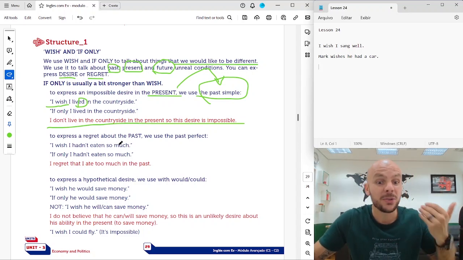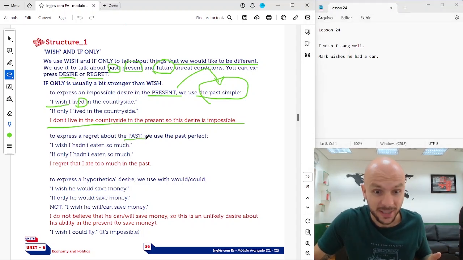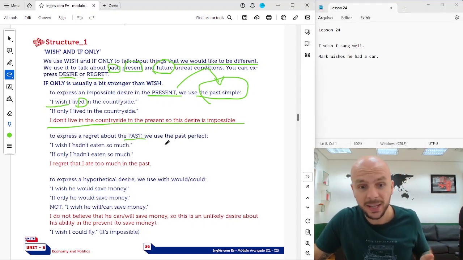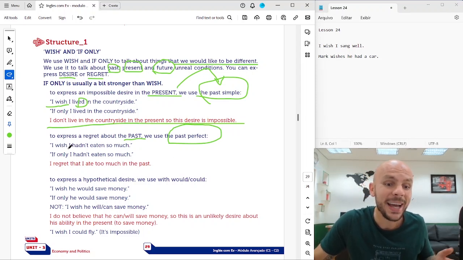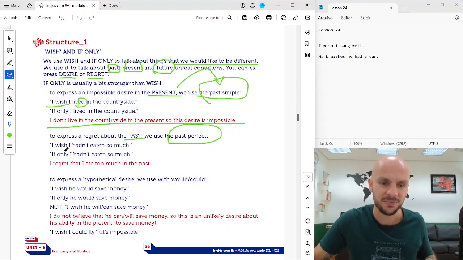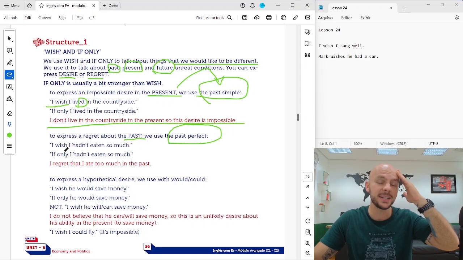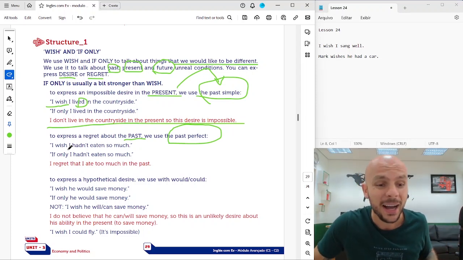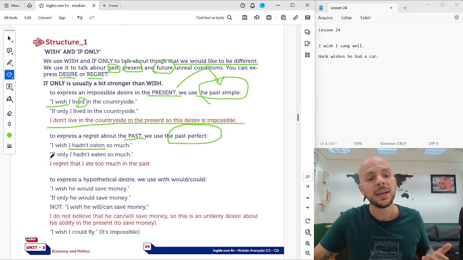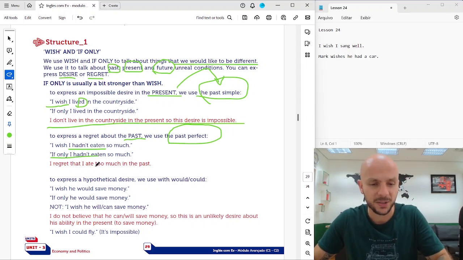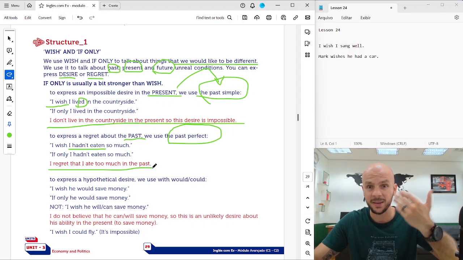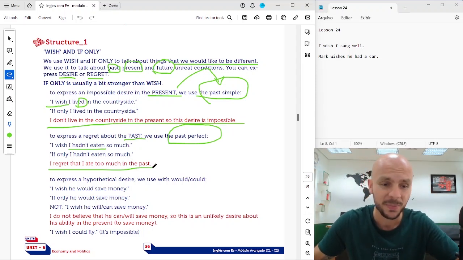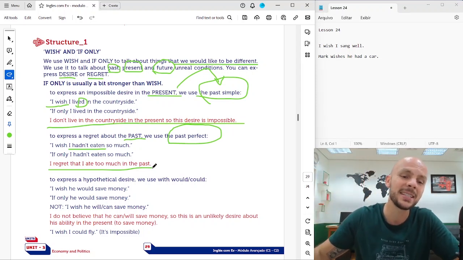To express a regret about the past, a desire about the past, but more regret, we use the past perfect. I wish I hadn't eaten so much. The party was yesterday or two days ago. I wish I hadn't eaten so much, or, if only I hadn't eaten so much. I regret that I ate too much in the past, at the party or last Sunday.